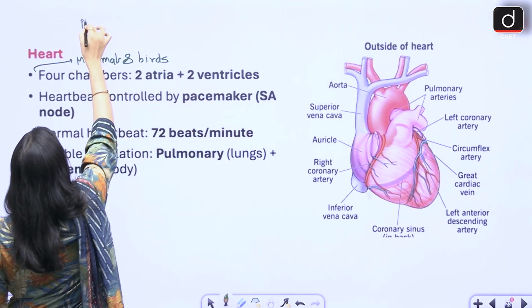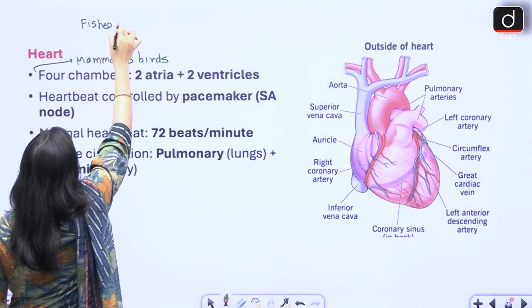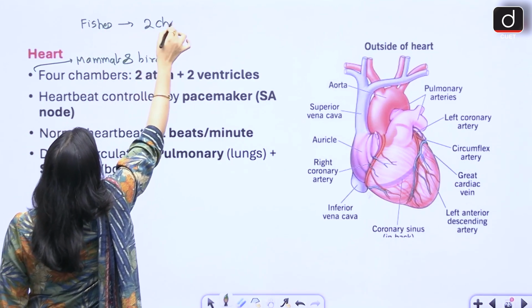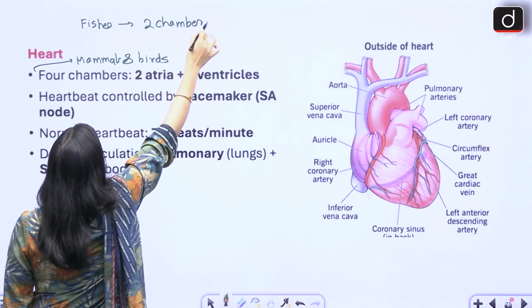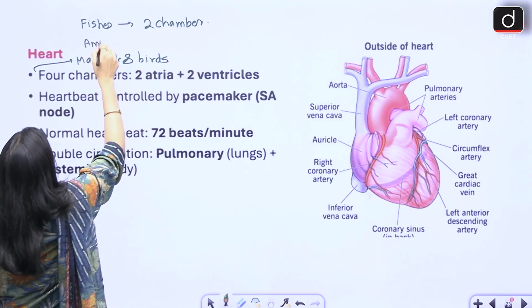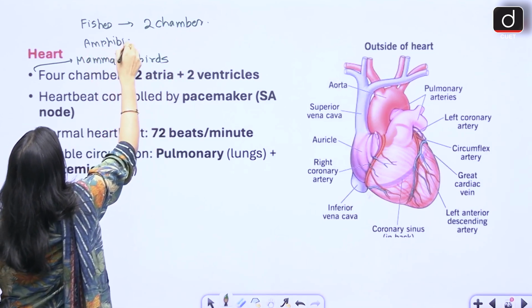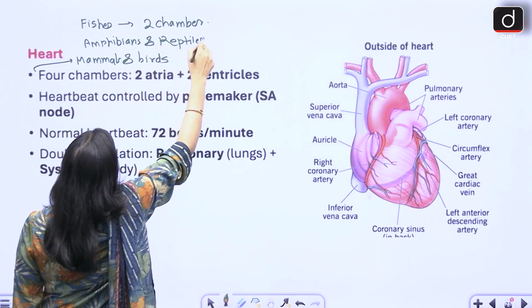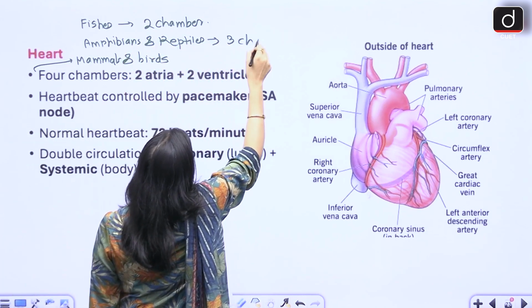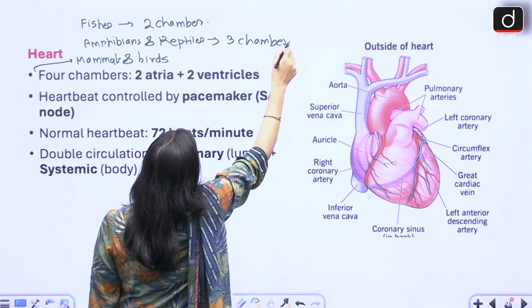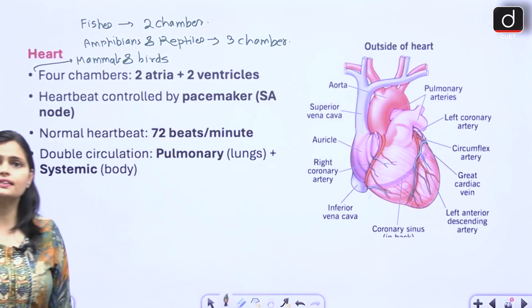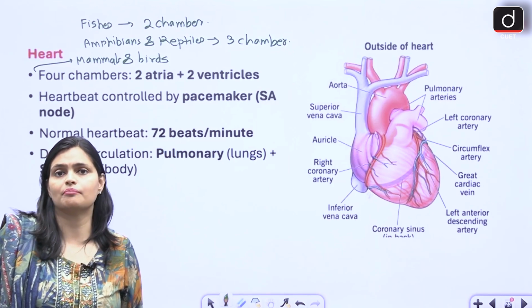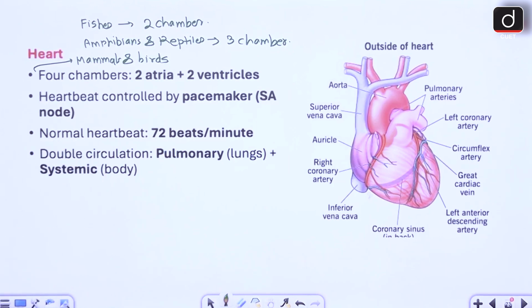Similarly, fishes heart has only two chambers. Okay, amphibians and reptiles heart is three chambered. Crocodile is an exception having four chambered heart. ठीक है, क्रोकोडाइल एक्सेप्शन है जिसके पास फोर चैम्बर हार्ट होते हैं.